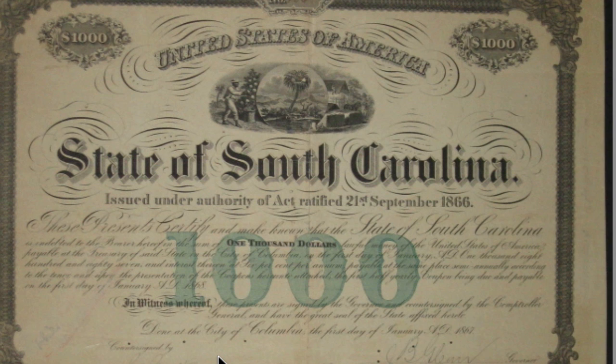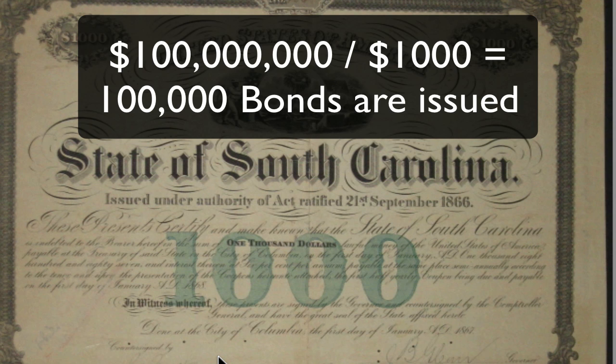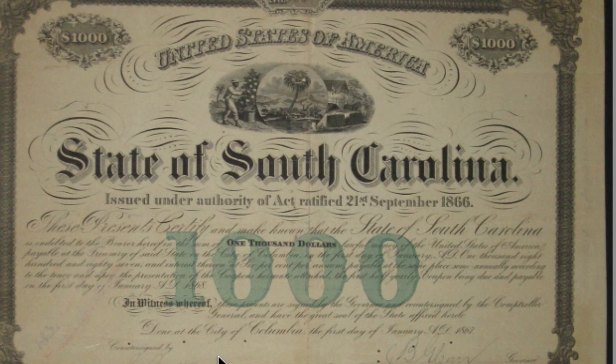For instance, the state of California needed 100 million. So they divide this 100 million into small pieces of 1,000, and they sell it to the public. So if you need 100 million and you slice it up in small pieces of 1,000, you need to sell 100,000 bonds. This is how it works.